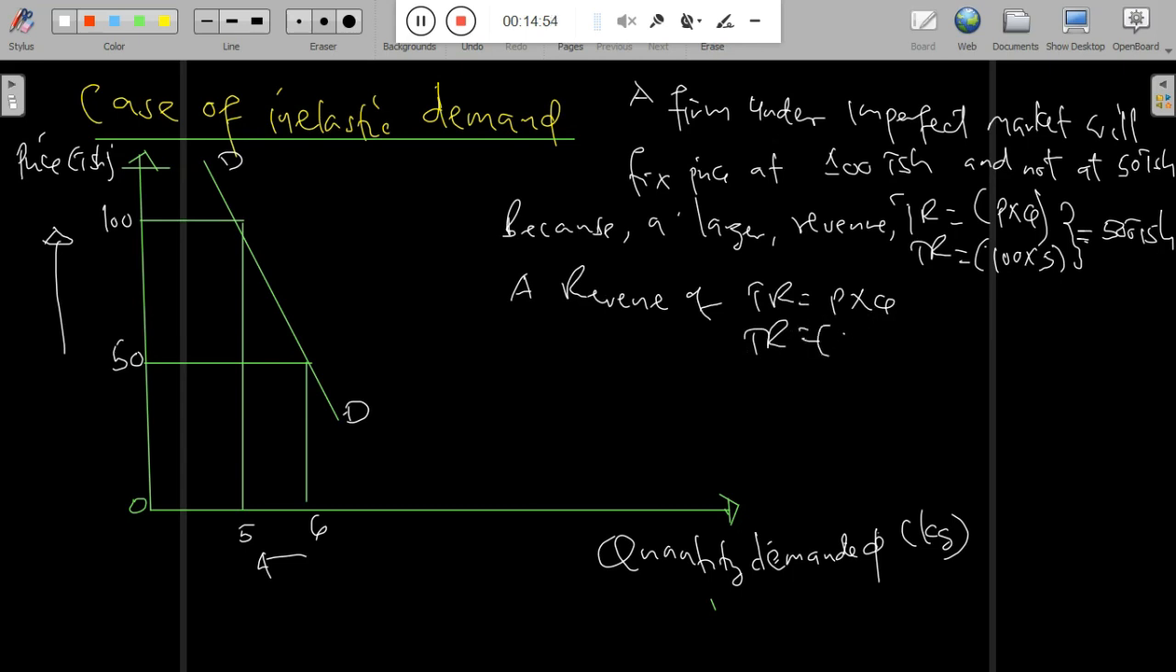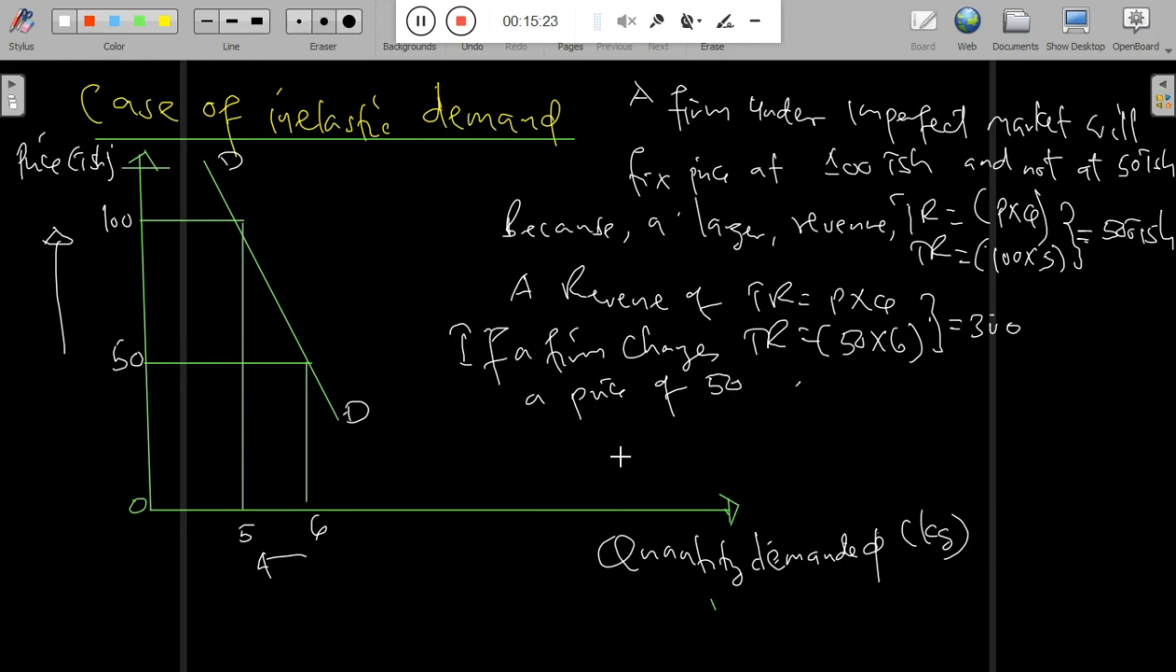So when you calculate the total revenue, it will be equal to price times quantity. So we take the price, that is 100, a higher price, and we multiply by the quantity that was bought, that is 5. We obtain the total revenue, that is 500 Tanzanian shillings. What if the government charges 50?